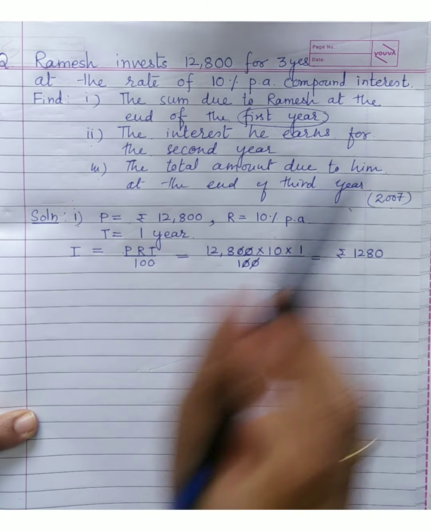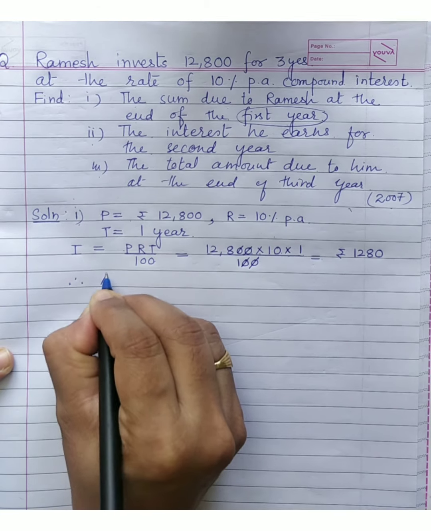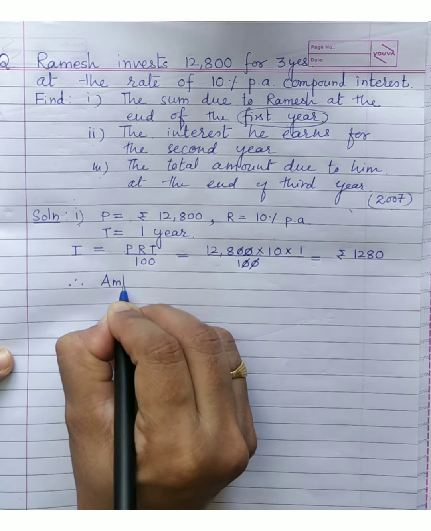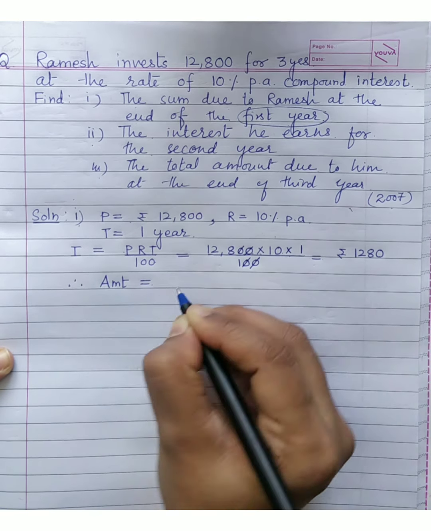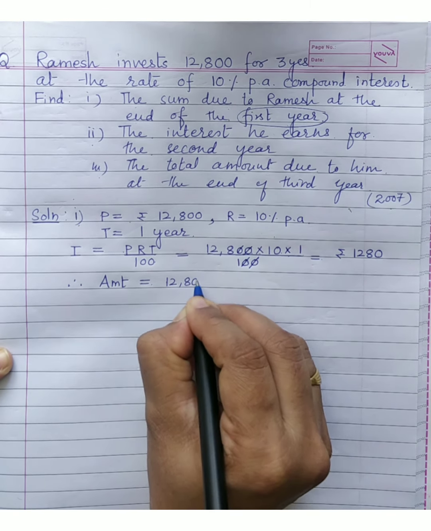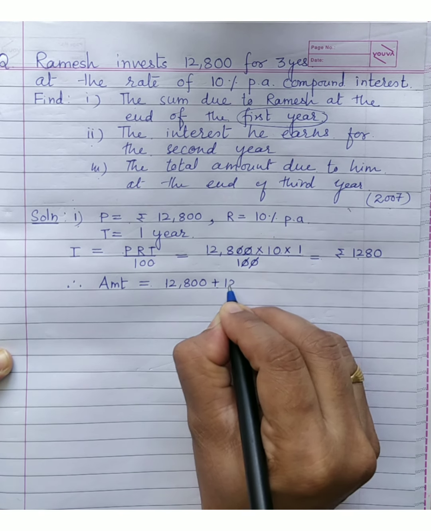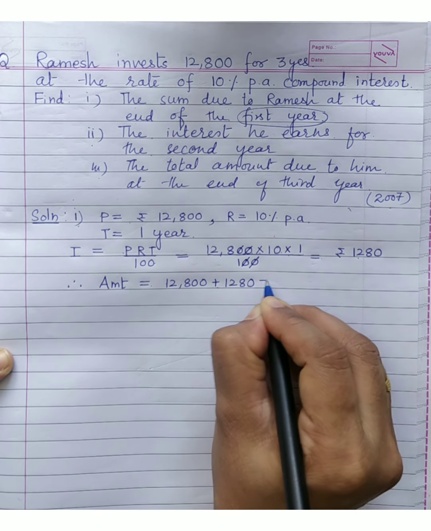What is asked? The sum due to Ramesh at the end of the first year. That means what we have to find here? Amount. Okay, so amount at the end of first year will be what? Principal. What was the principal? 12,800 plus interest obtained 1,280.